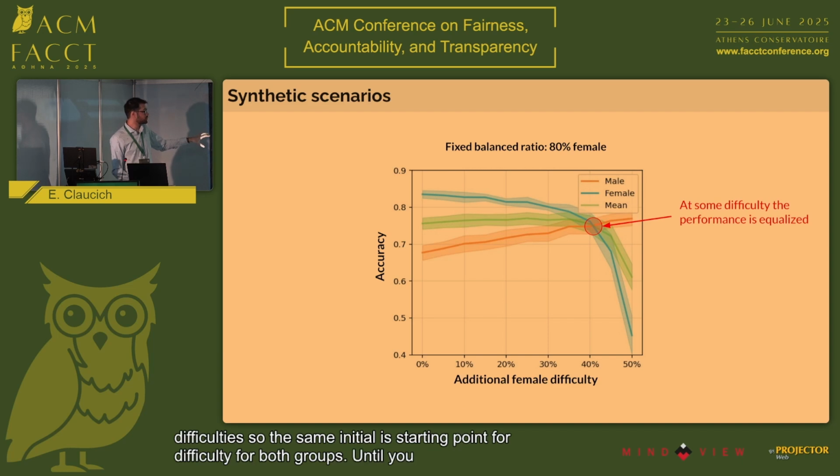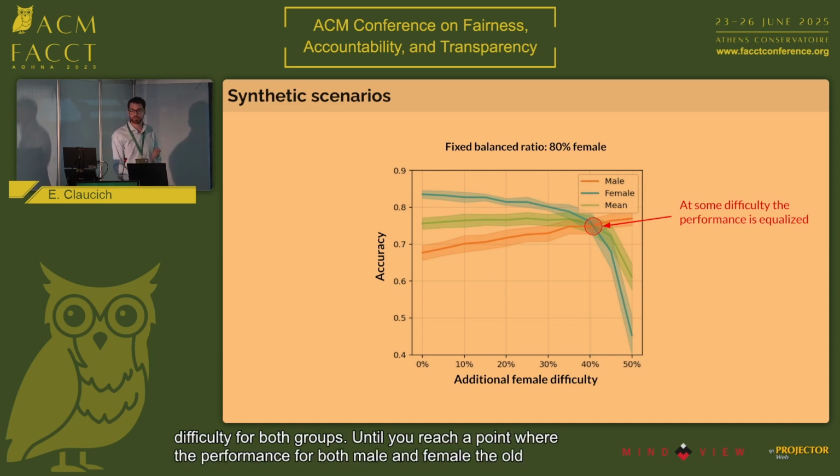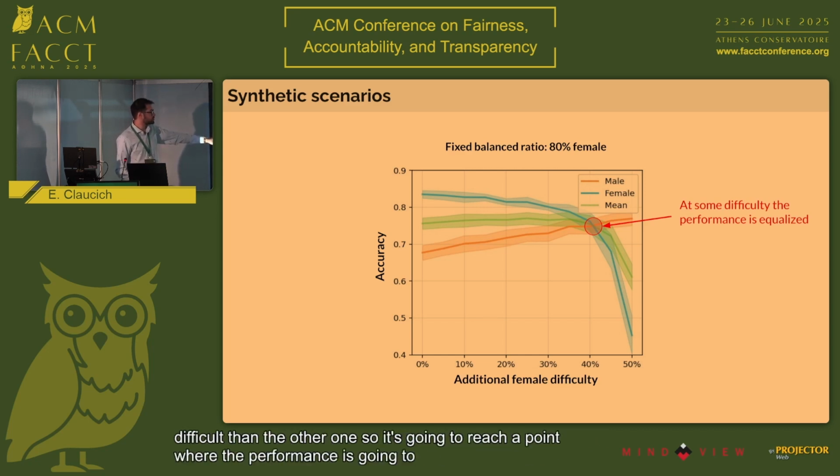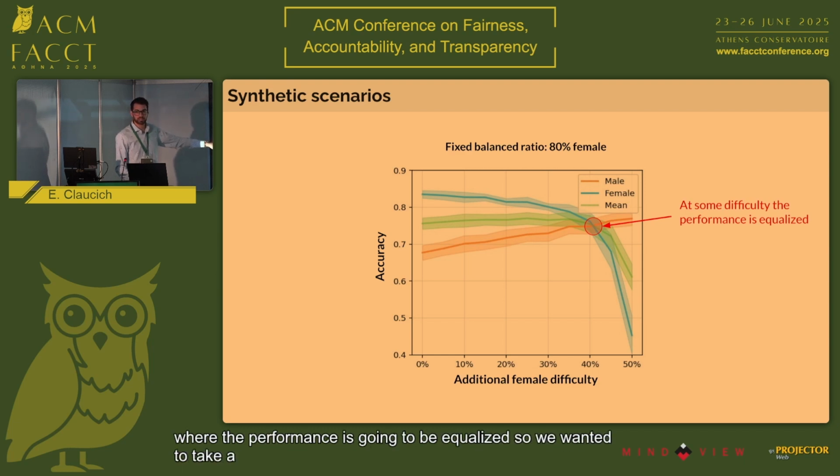Until you reach a point where the performance for both male and female, the overrepresented group and the underrepresented group, is going to be the same, because the overrepresented group is much more difficult than the other one. So it's going to reach a point where the performance is going to be equalized. So we wanted to take a closer look at those particular scenarios and to use these ensemble techniques to try to address the biases.